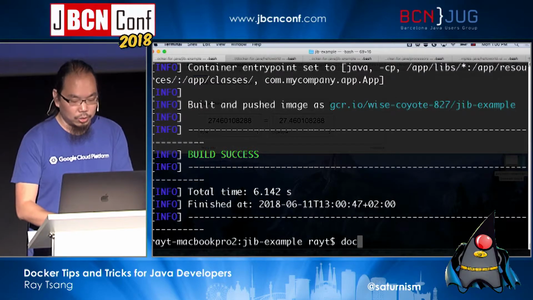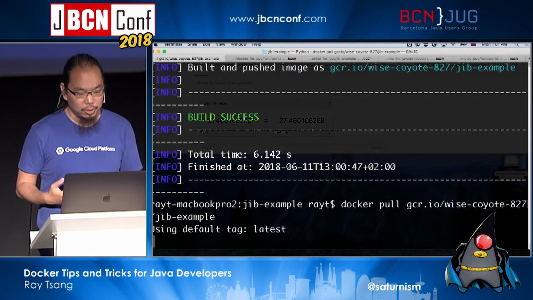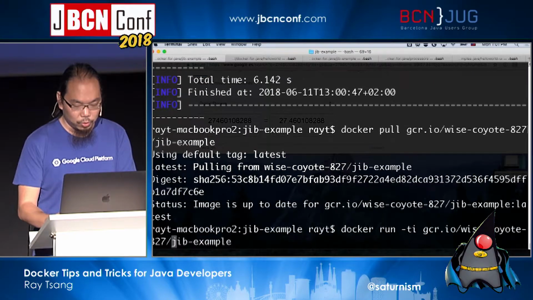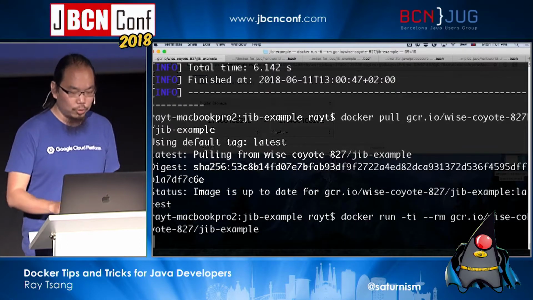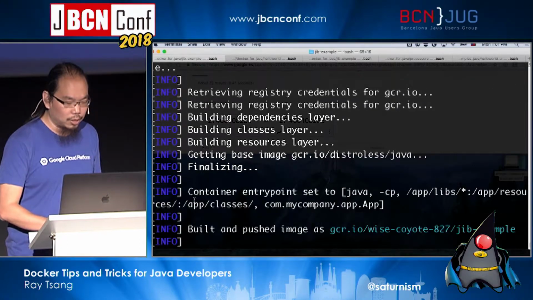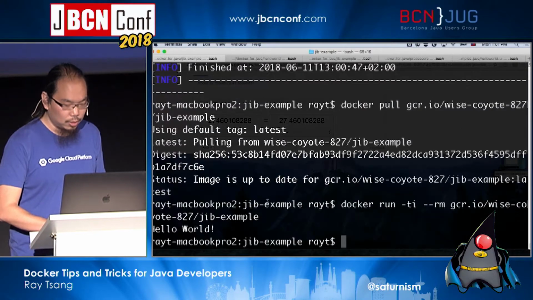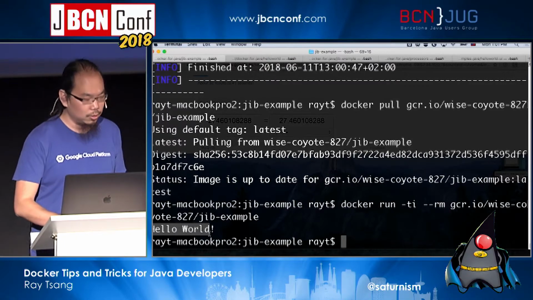Okay? And I can just go ahead and, if I want to run it, I do need Docker to run it, so I can just say docker pull. I can pull down the latest image, and I should be able to just do a docker run with the --rm, of course. And that will start this application for me. It automatically figures out the startup command lines that I need to use to start my application. And you can build this very tiny image behind the scenes, okay?